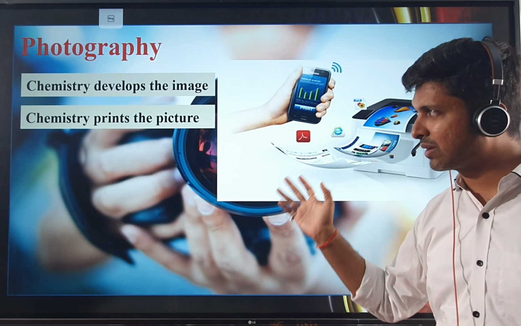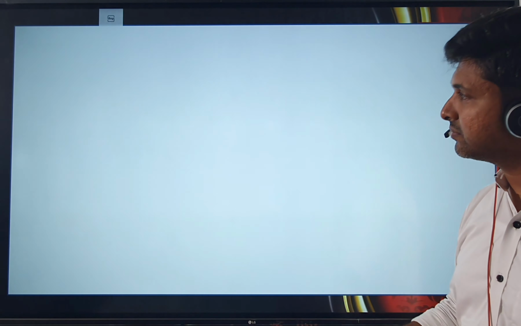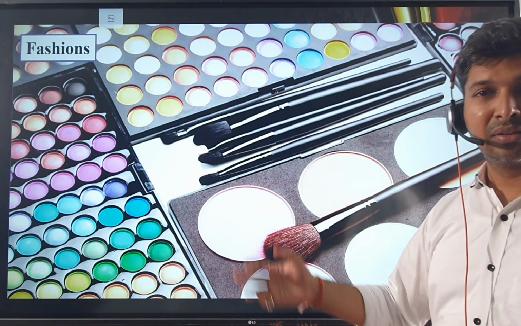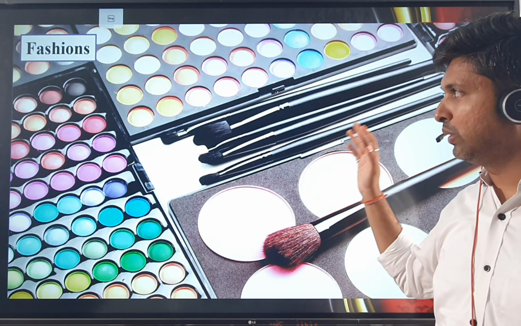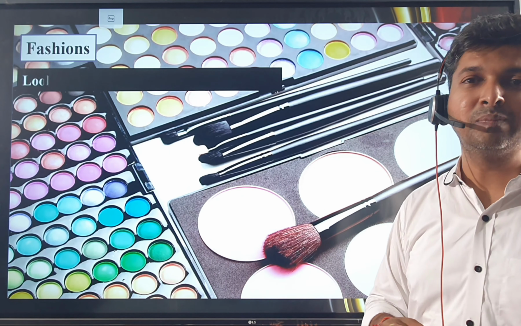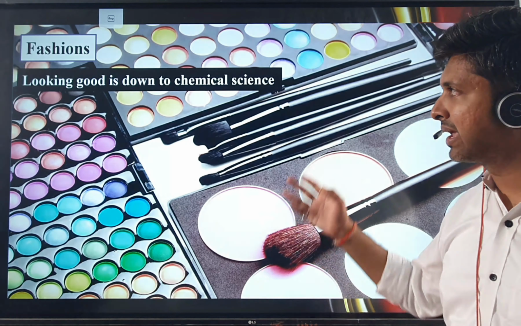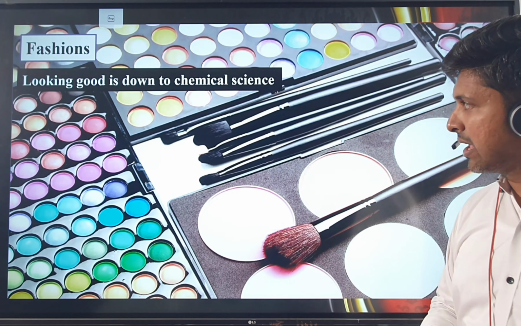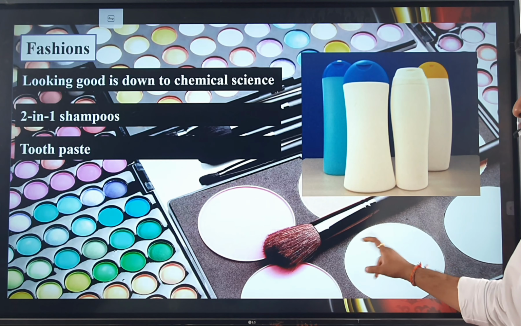So chemistry is required for printing the picture. Chemistry makes the film. Then moreover, the thing which girls love, that is cosmetics. Chemistry has an important role in the making of cosmetics. Not only this much, but even shampoos, two-in-one shampoos, toothpaste.